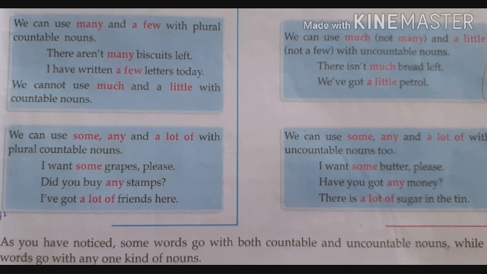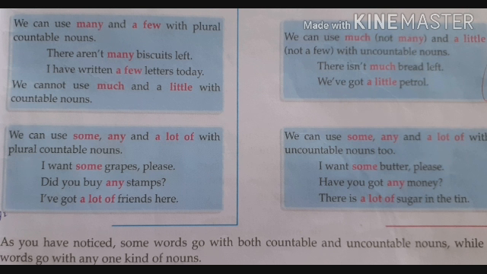Next one, we can use some, any, and a lot of with plural countable nouns. Come on, the example: I want some grapes. These are plural but countable. We can count them. Did you buy any stamps? I have got a lot of friends here. A lot of friends means that we can count friends.